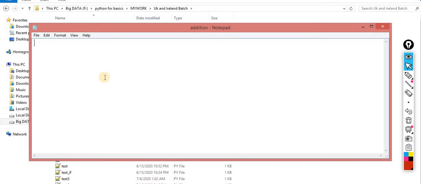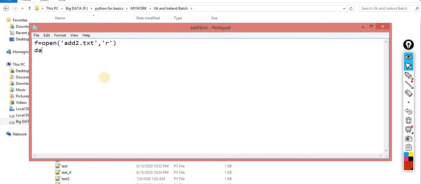Now I will read this data. For the same, I am making a program. f is equal to open, and this time I am opening add2.txt in read mode. Why do I use add2.txt? Because I want to show you that if the file is not there, then it will give you an error message.